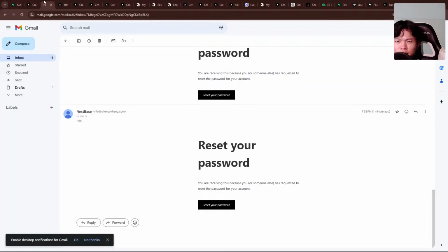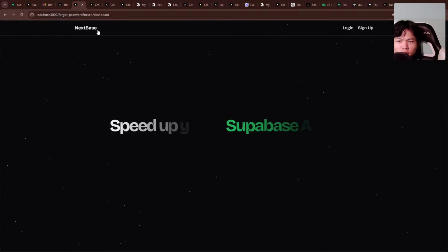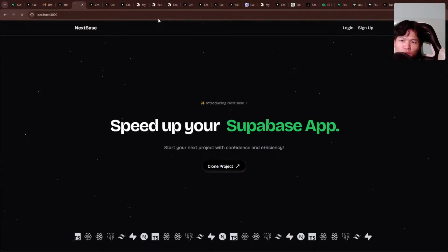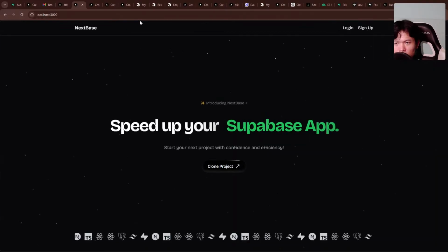I think I'm going to take a break now on this case. Maybe I need to note the problem again. Right now the user is trying to reset the password, so we don't want them to be able to log in. This should not happen. If you try to reset the password, we redirect you to the page that allows you to reset a password, but right now you cannot go into the logout or whatever other page as well. And that is the thing that we're going to do. That is a problem that I'm going to try to solve tomorrow.